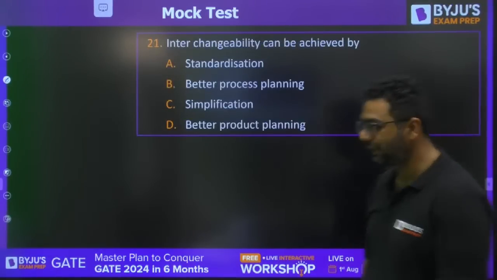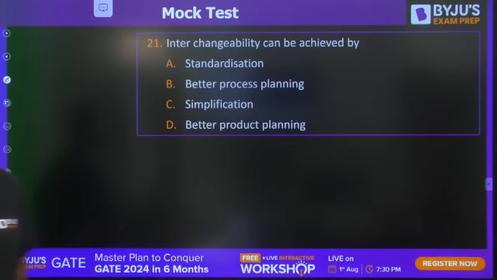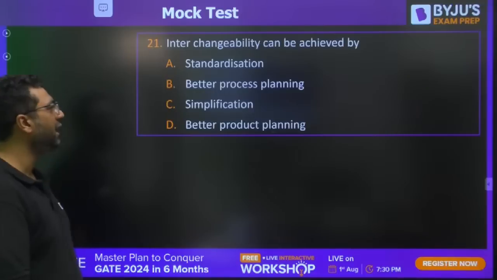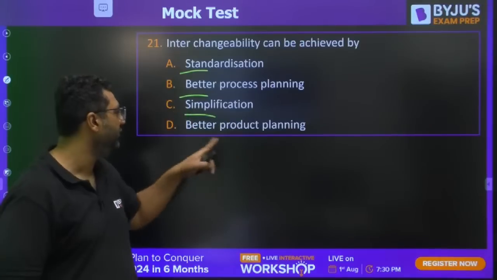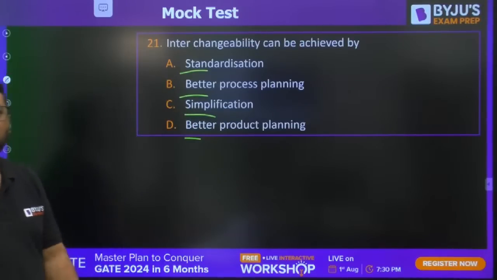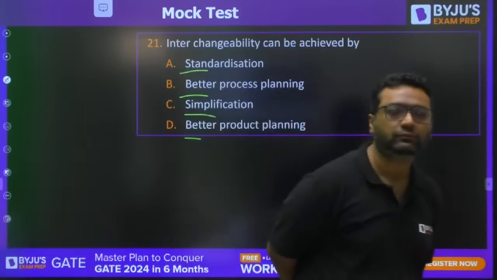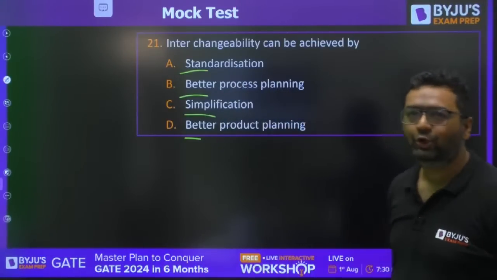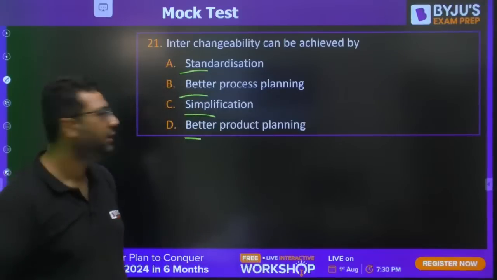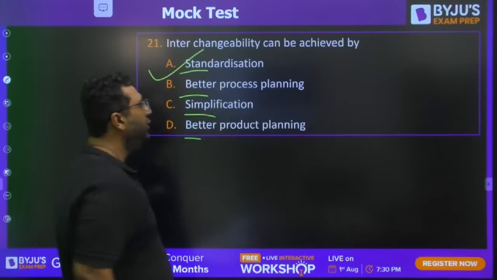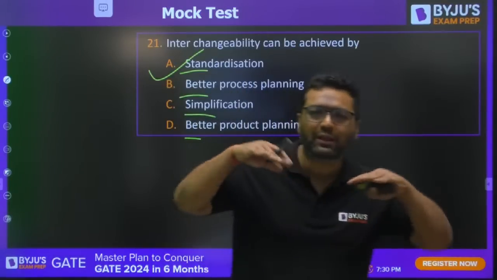Moving to question number 21. Interchangeability can be achieved by standardization, by better process planning, simplification, or better product planning. Vinay is saying A would be the answer. What about others? Naruto is saying A. Mani is saying A. So answer is A. Correct. Because interchangeability means we can use the same part for all the products.